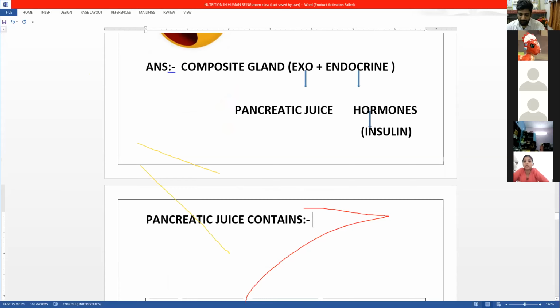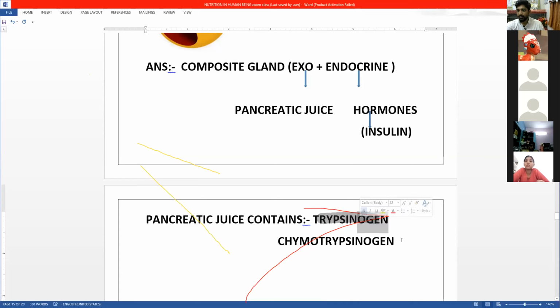One is trypsinogen. Then it contains chymotrypsinogen. Again, it is an ogen, which means it is inactive.